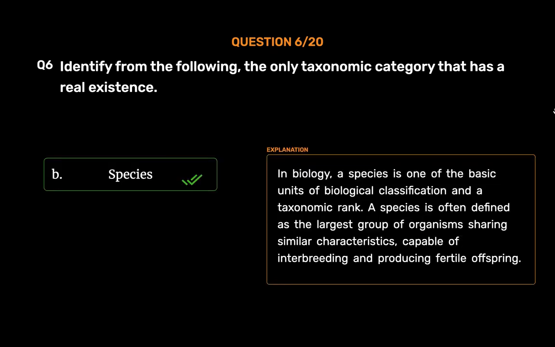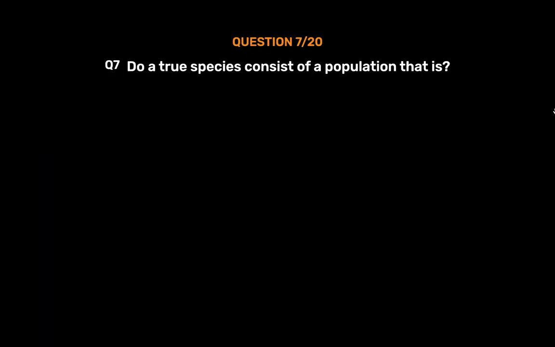Species. In biology, a species is one of the basic units of biological classification and a taxonomic rank. A species is often defined as the largest group of organisms sharing similar characteristics, capable of interbreeding and producing fertile offspring.